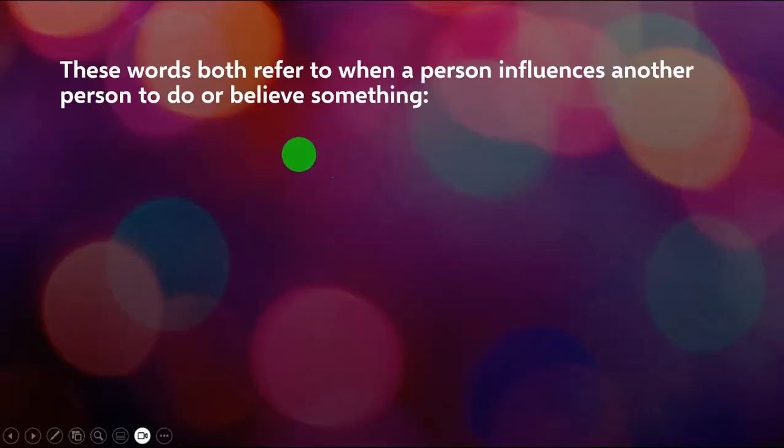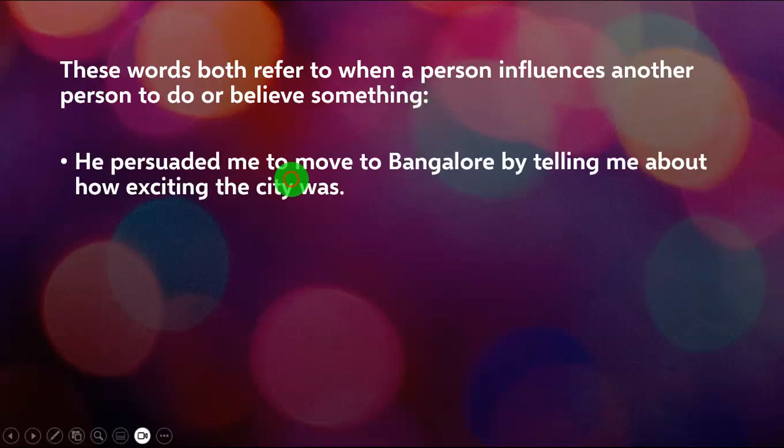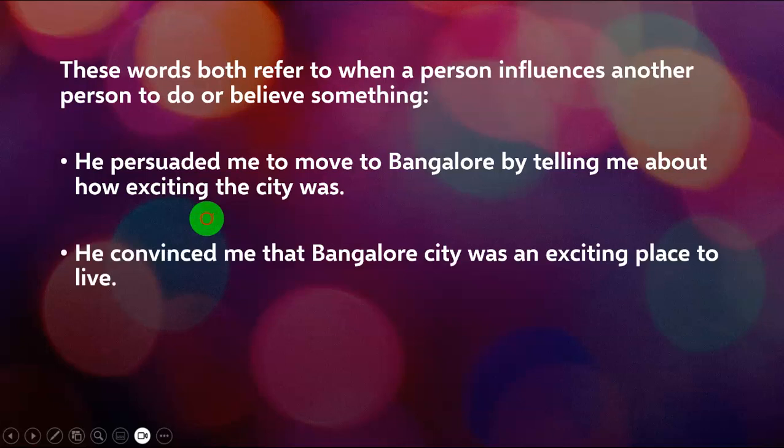So first of all, let's understand that both of these words refer to when a person influences another person to do or believe something. Now I'm going to repeat that. Both these words refer to when a person influences another person to do or believe something, right? He persuaded me to move to Bangalore by telling me about how exciting the city was, right? Now in this particular situation, the listener has not taken an action, but the other person is trying to persuade him that Bangalore is a nice city.